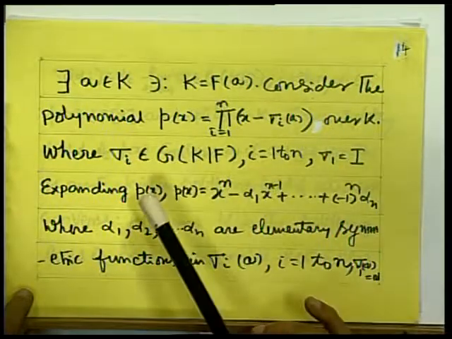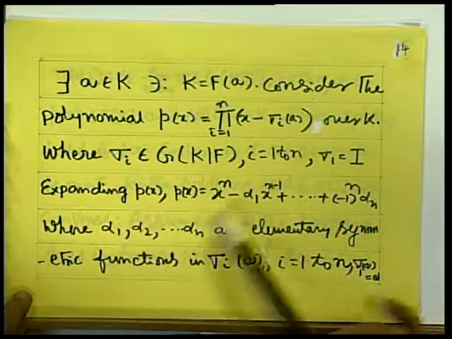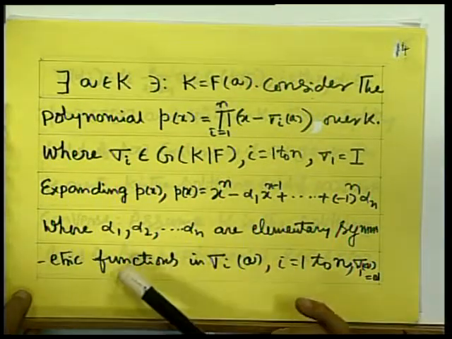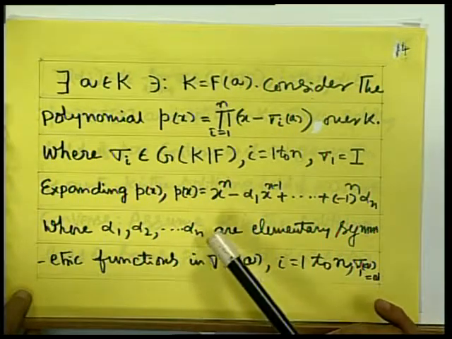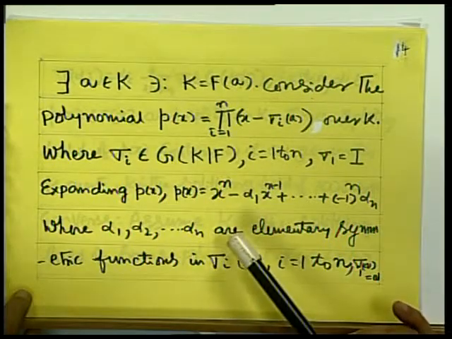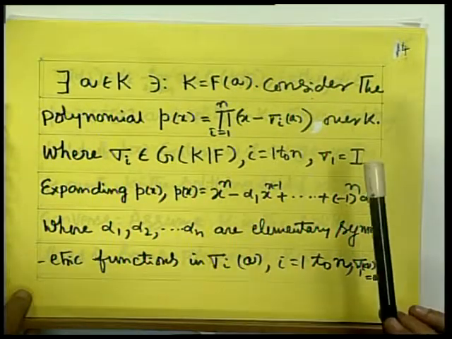Therefore, this is a polynomial over F. And sigma 1 is the identity, sigma 1 a is a only. So, a is also a root of the polynomial. So, this is the minimal polynomial. This is a polynomial satisfied by a over F. And what more we will say is that the splitting field is a subfield of K, but the splitting field contains a, and a generates K, therefore the splitting field is K itself. Therefore, we found a polynomial over F for which K is the splitting field. Hence, one way we have proved.